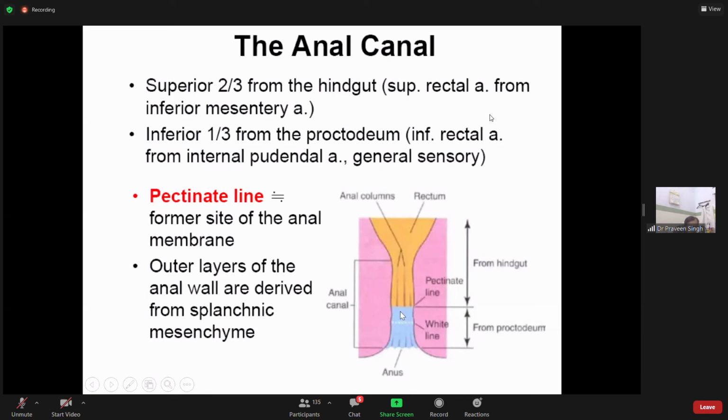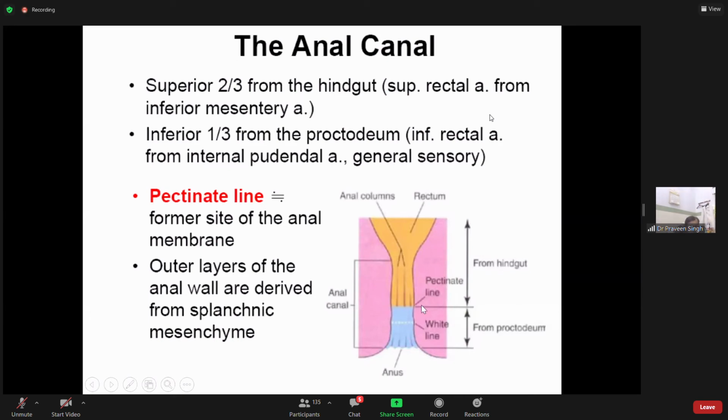Superior to the pectinate line, if you see, these are the anal columns, and in these columns there will be anal valves and anal sinuses. So this part is derived from the hindgut, and the lower part, as you can see, is derived from the proctoderm. There is another line in between, which you must have learned through gross anatomy, that is called the white line of Hilton.